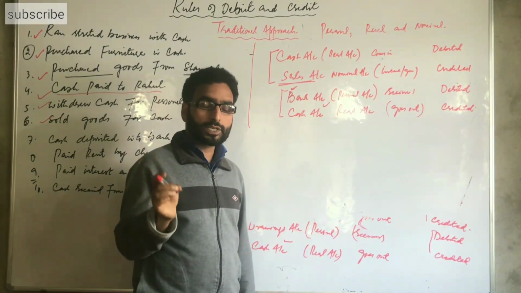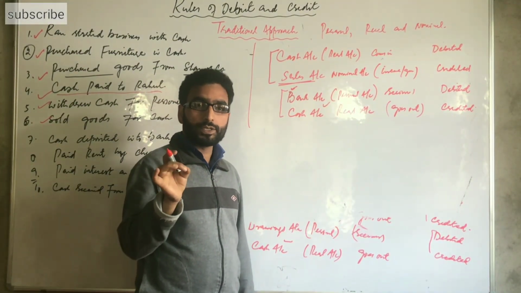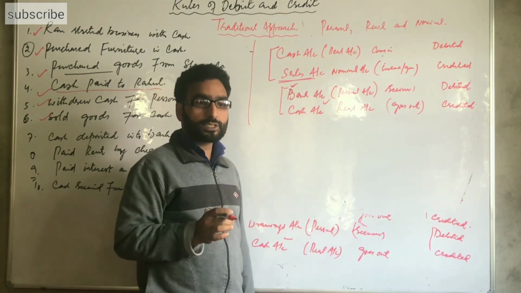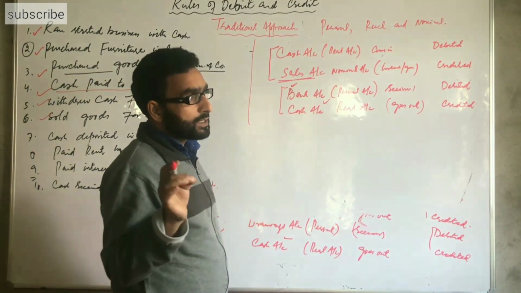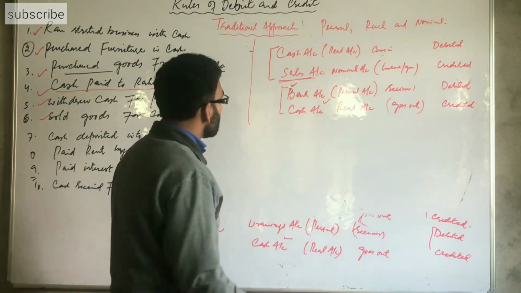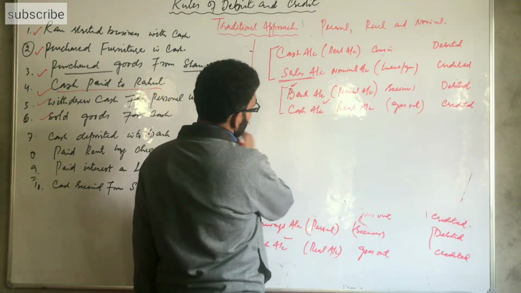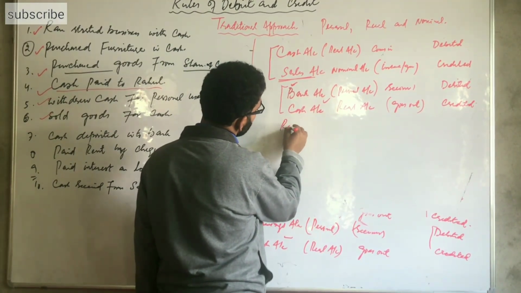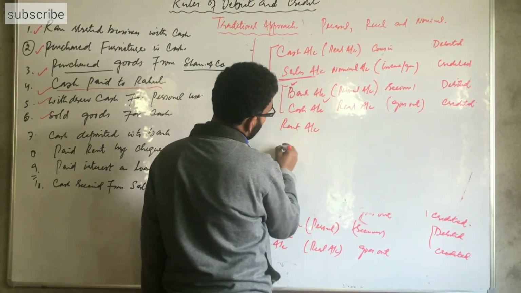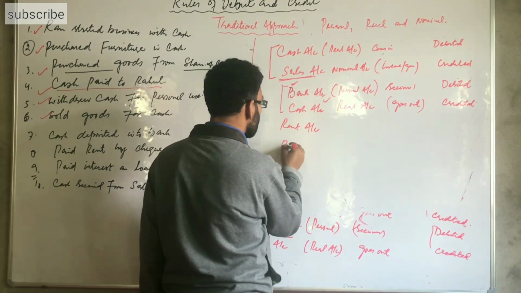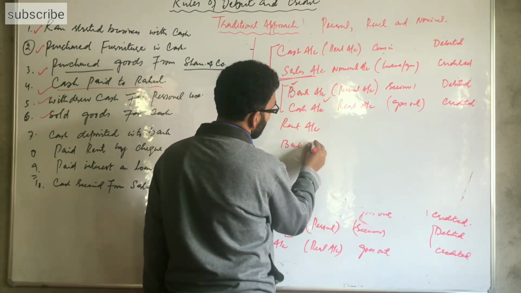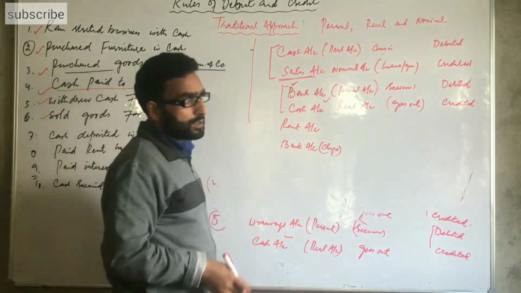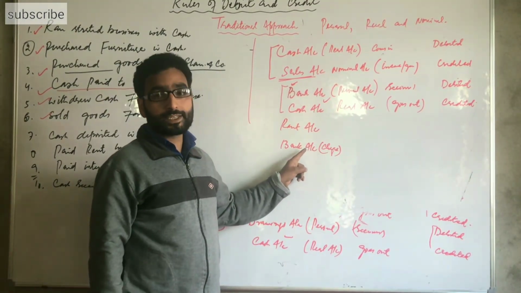When a person receives rent, he receives a check. He gets money from the business's bank account. At that time, check is treated as bank. So two accounts are involved, that is rent account and bank account. Check is treated as bank.